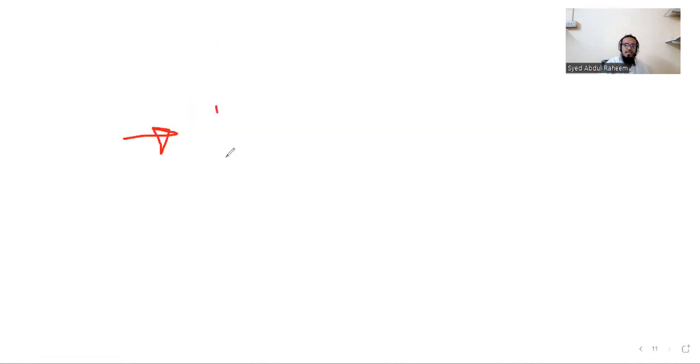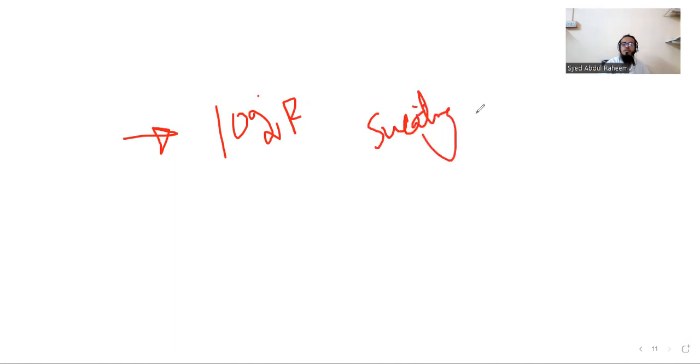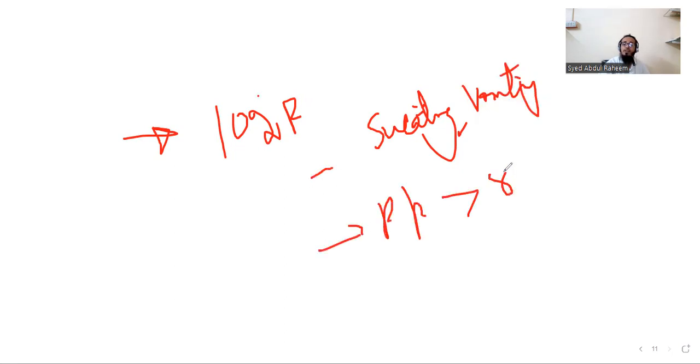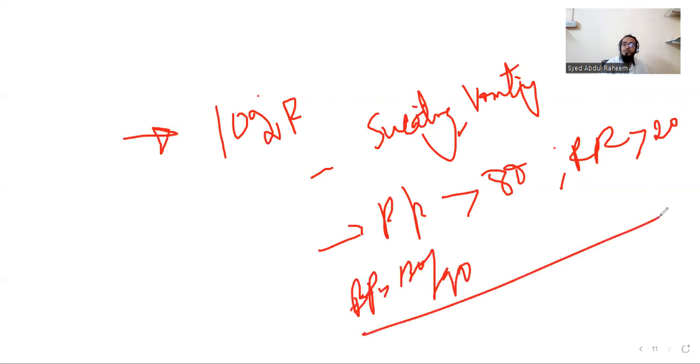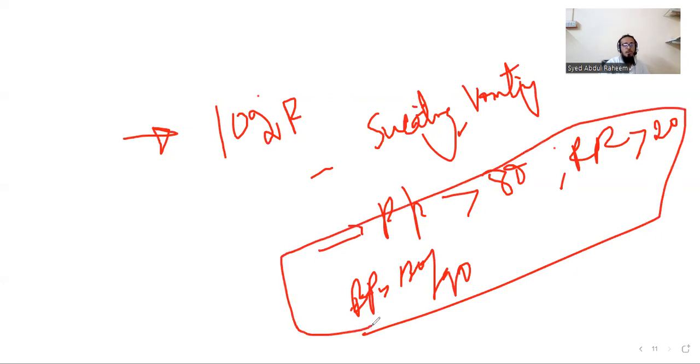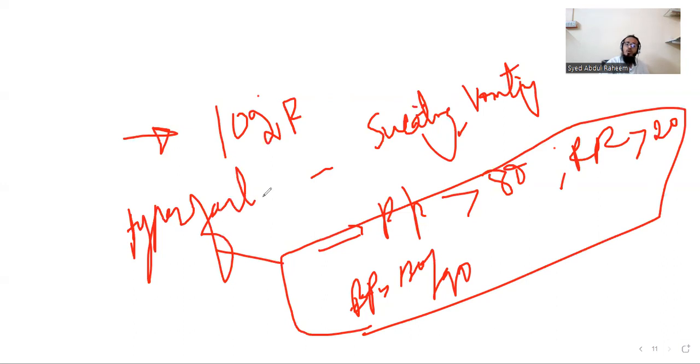Another patient, same 102 fever. He has more sweating, and he has vomiting. His pulse rate is high, greater than 80, respiratory rate greater than 20, and BP more than 130 by 90. These signs show the hyperactivity of the body or the organ.